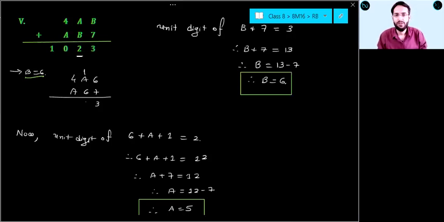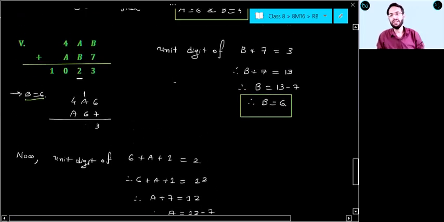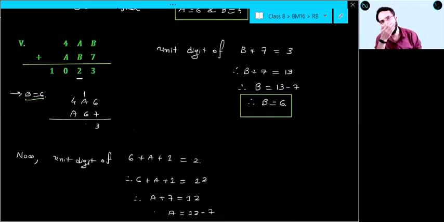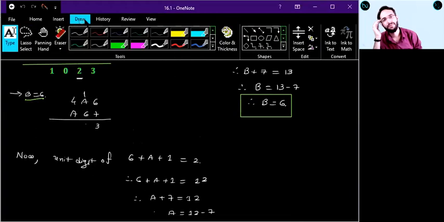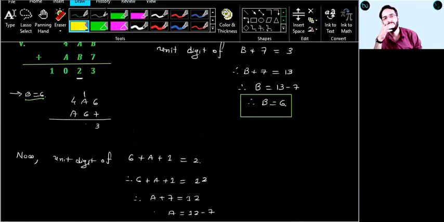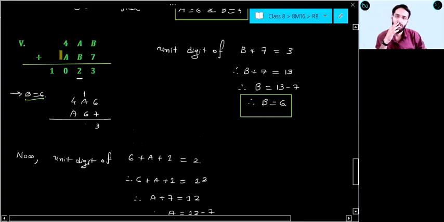Now let me repeat this question. Yes, Shivans, that we will discuss what can be done. 4ab plus 4b7 equal to 1023, it is given to us. Now unit digit of b plus 7 equal to 3.